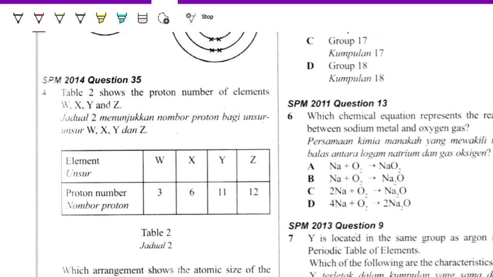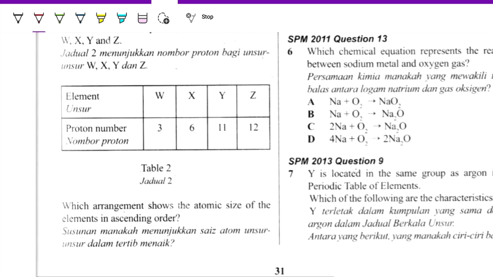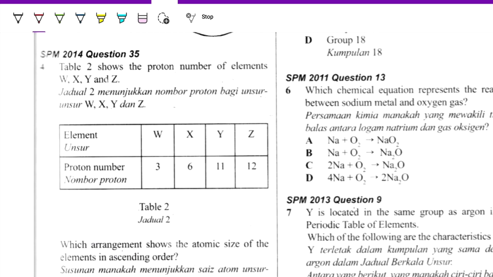Question number 4. The table shows the proton number of the elements W, X, Y, and Z. So which arrangement shows the atomic size in ascending order? Now we write out the electron arrangement.